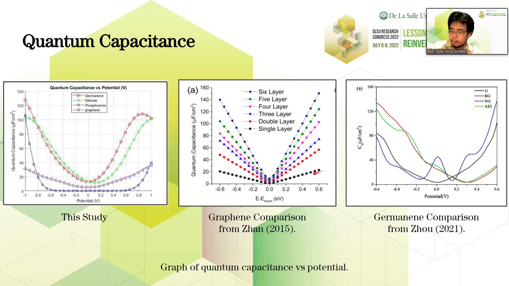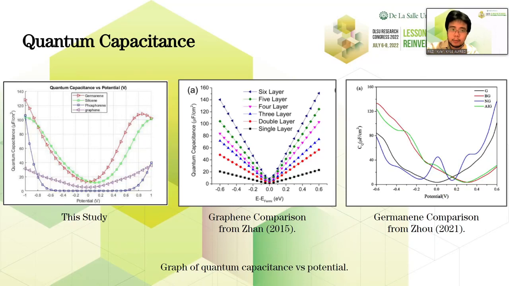Looking at germanene, we can see that there's a discrepancy between the values of our study and Zhou's study. At around negative 0.6 volts, we can see that this is around 80 microfarads per centimeter squared for their study, but in our study, it's around 60. Around 0.6 volts, we have 80 microfarads per centimeter squared, while germanene has around 100.